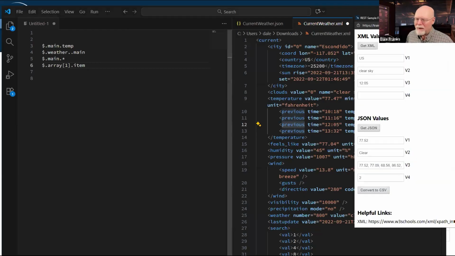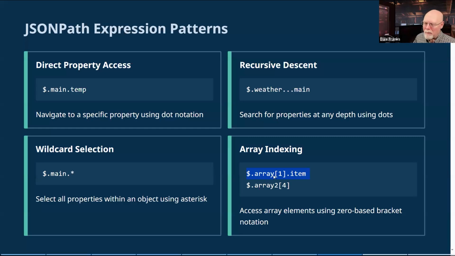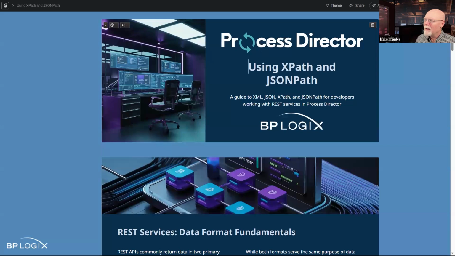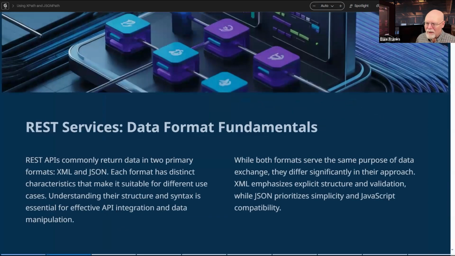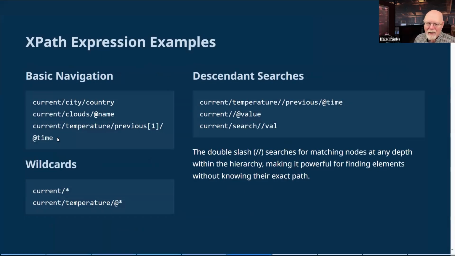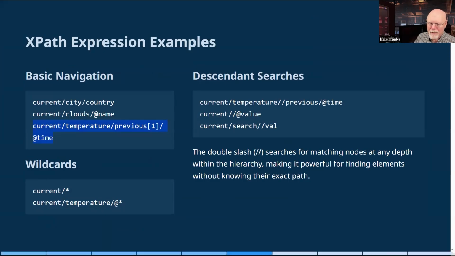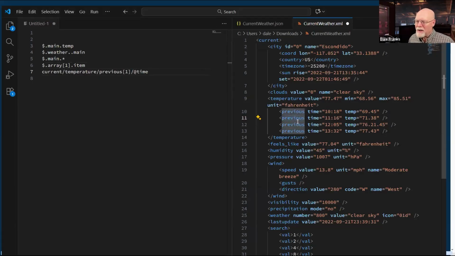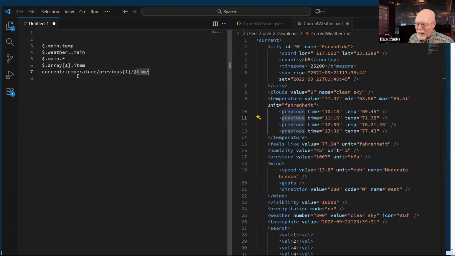Let me go back and grab this value here. Oh, that's array one item. Let me go back to what we were looking at for that array item. So this is the first weird and confusing thing, is that I'm looking at previous 3 when I do XPath.